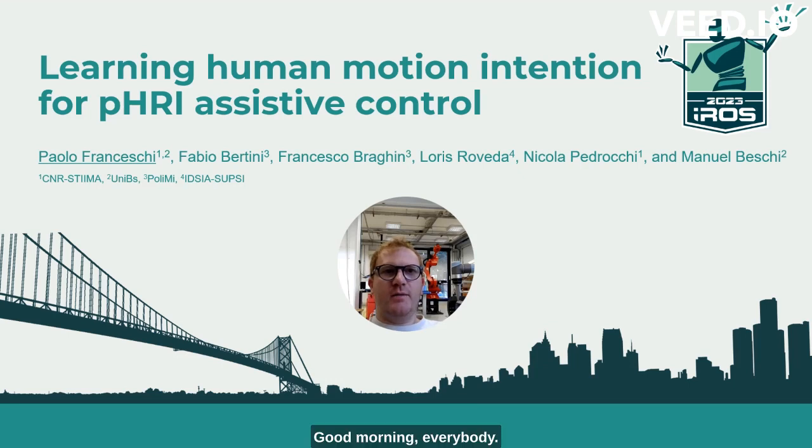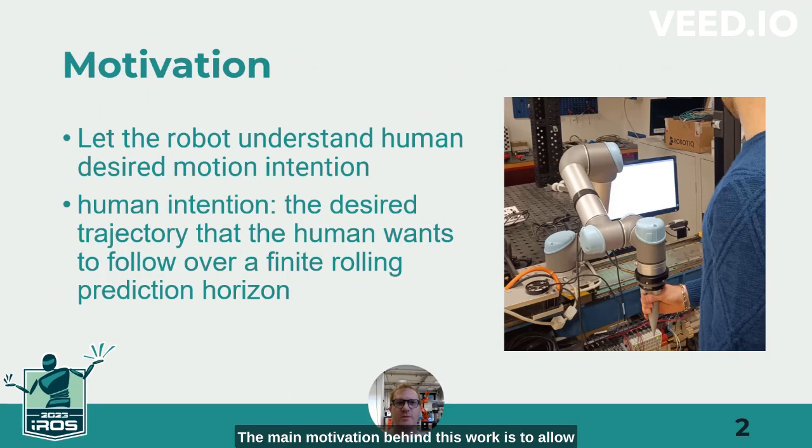Good morning, everybody. I'm Paolo Franceschi, and I'm going to present the work Learning Human Motion Intention for a Physical Human-Robot Interactive Assistive Controller. The main motivation behind this work is to allow a robot to understand the desired human motion intention. We define with human intention the desired trajectory that the human wants to follow over a finite rolling prediction horizon, while in physical contact with the robot.